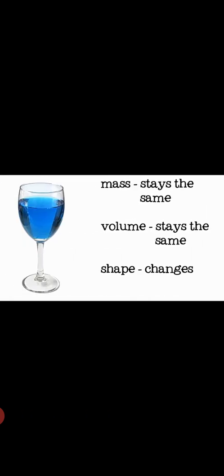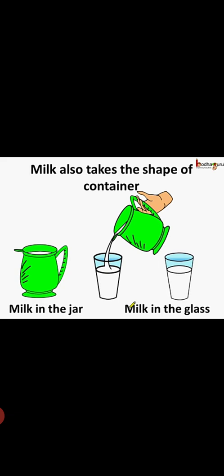Liquid has mass, it stays the same. Volume also stays the same, but shape changes according to the object we take. See, milk also takes the shape of the container. Milk in the jar takes the jar shape. Milk in the glass takes the glass shape. So liquids, water, milk, oil, etc., take the shape of the object in which they are poured.